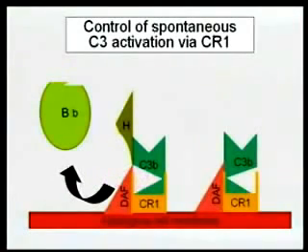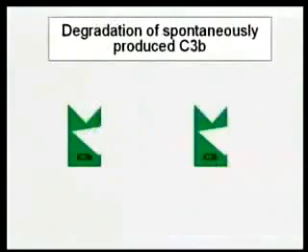So what does this have to do then with this? This just goes on to show that once C3b is broken down by factor I, it is even more highly susceptible to factor I, and factor I breaks it down into lots of small pieces. All right?